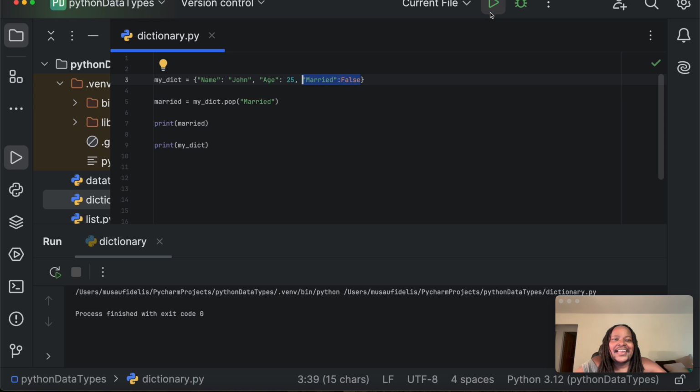If I click on run, I have false, and then I have my dictionary with the item married is assigned to false removed. And that's one way that you can utilize to remove an item from a dictionary.